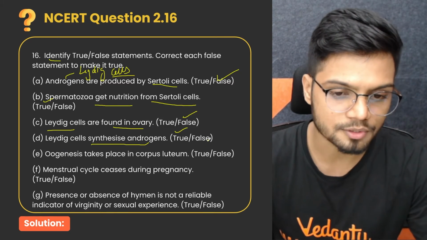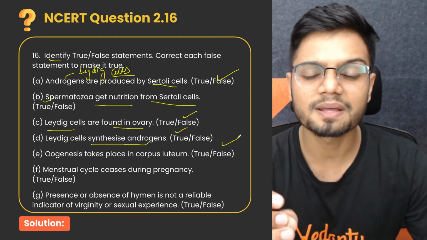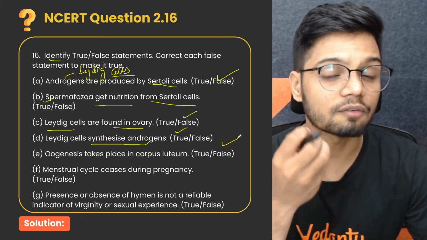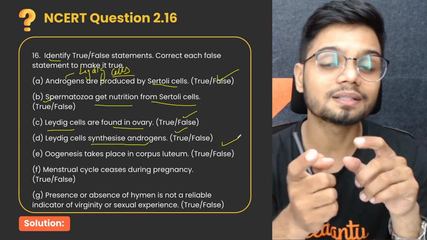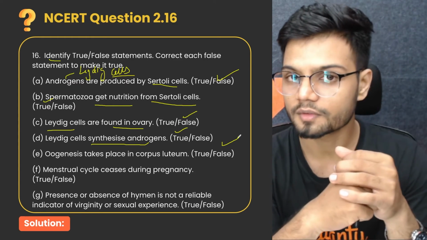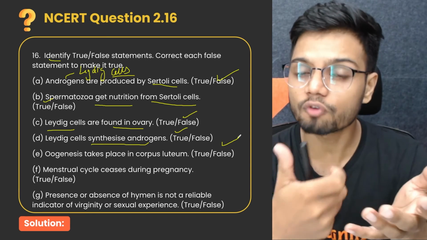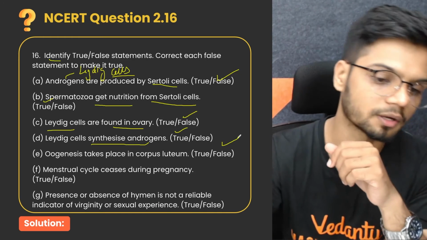Oogenesis takes place in the corpus luteum. It's a false statement straight up, because we know oogenesis takes place inside the ovary, and once the ovary matures, it becomes the Graafian follicle. The Graafian follicle ruptures open and releases the ovum. The leftover part turns into the corpus luteum. So oogenesis cannot take place in the corpus luteum. The function of the corpus luteum is to produce progesterone, which maintains the endometrium.